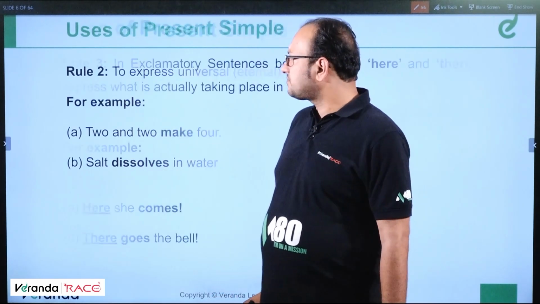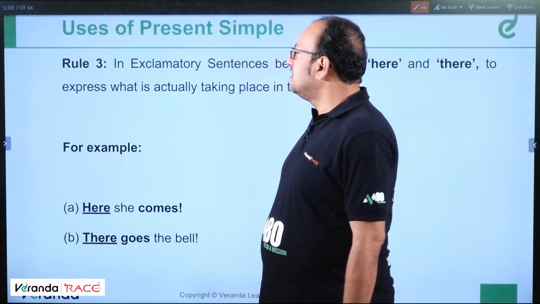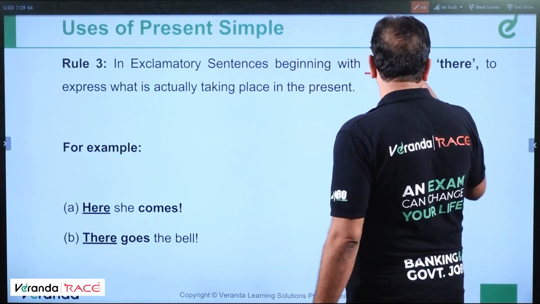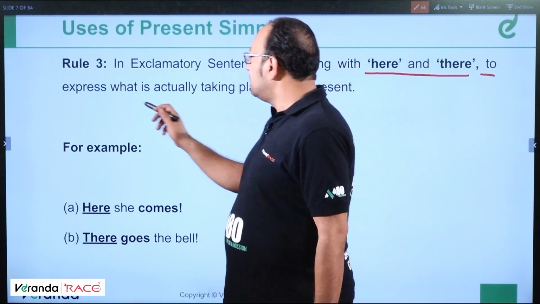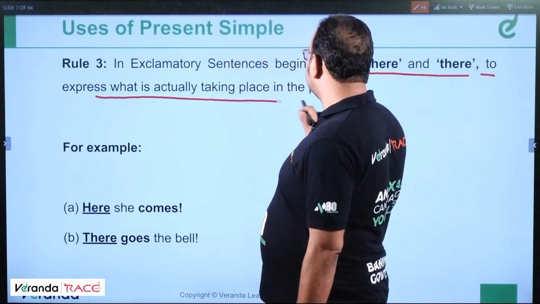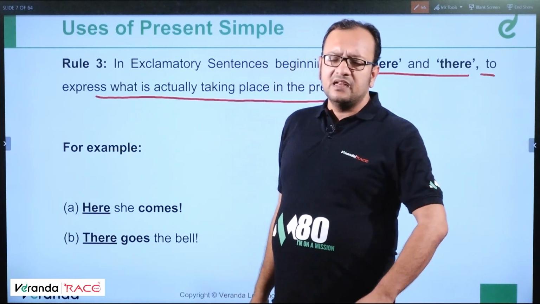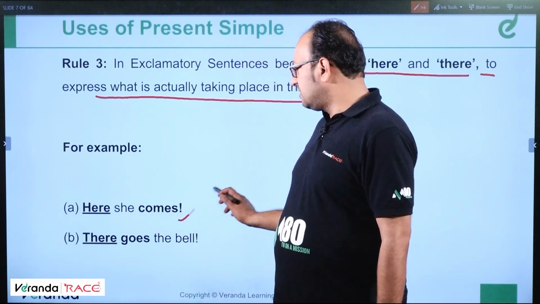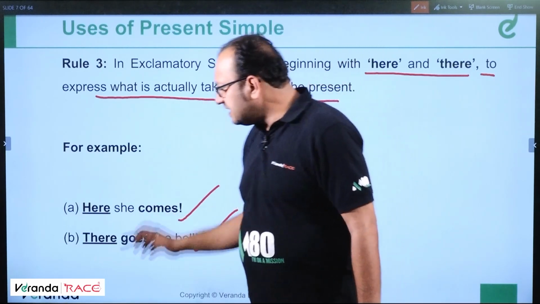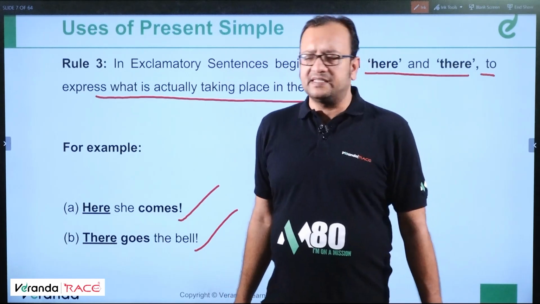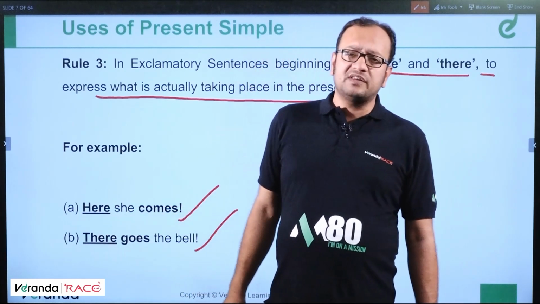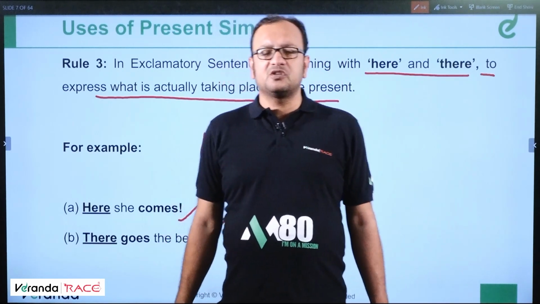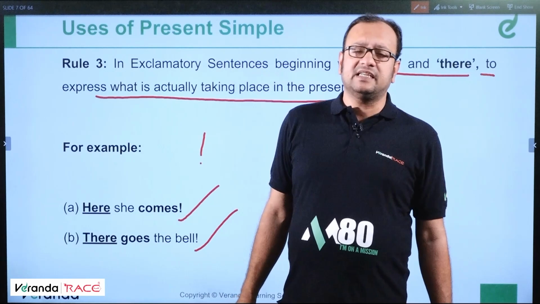Clear? Moving ahead to rule number 3. In exclamatory sentences beginning with here and there, when a sentence starts with here and there, then to express what is actually taking place in the present, we use the simple present. For example, here comes the bus, there she goes, here she comes, there goes the bell. In these sentences, we use simple present if the sentence starts with here or there and ends in an exclamation mark.